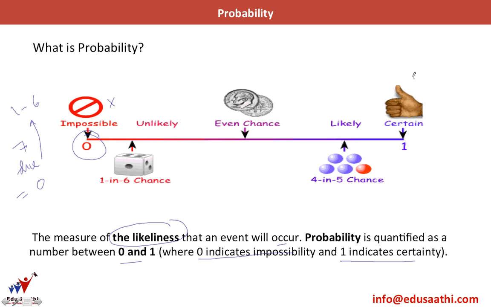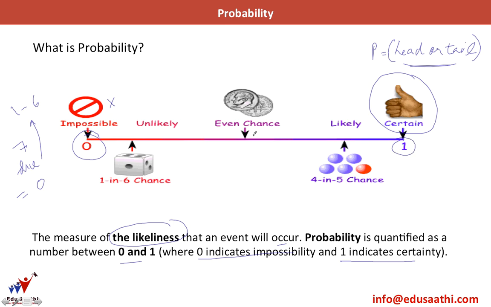What is an event which is certain? A certain event would be something like getting a head or a tail in a toss of a coin. I am sure that one of the two will definitely occur. So this is a certain event. If I ask you what is the probability of getting either a head or a tail, I am sure that one of them will occur. So this is a probability of 1, a certain event.